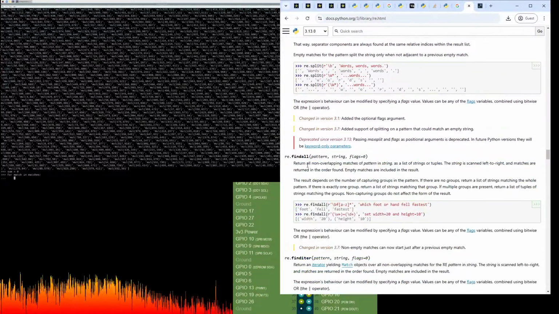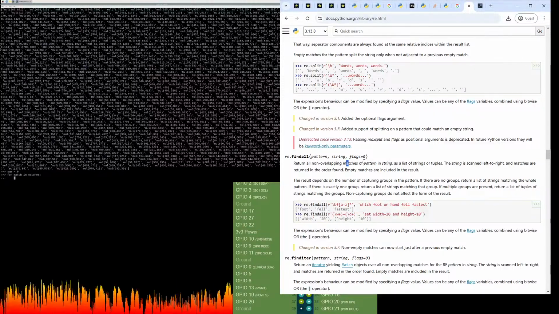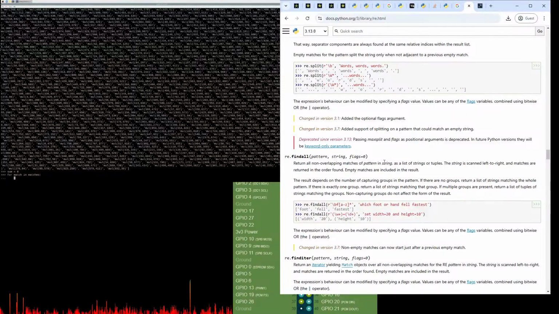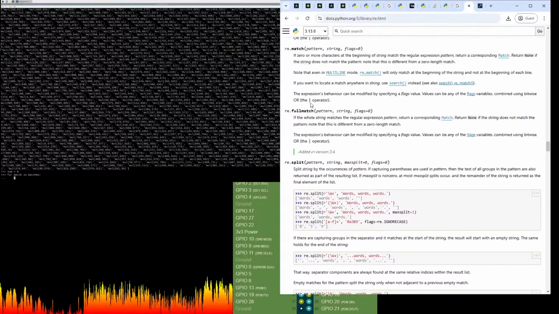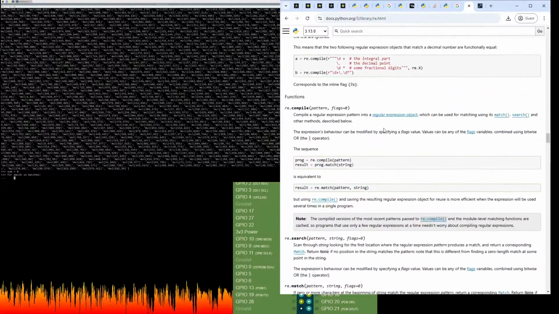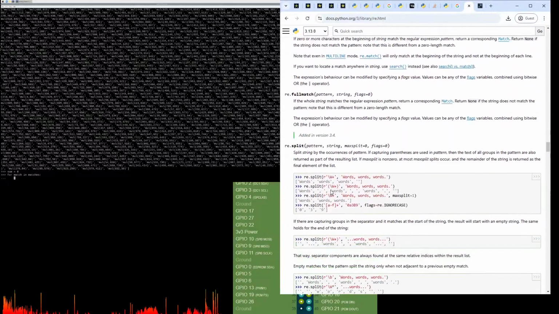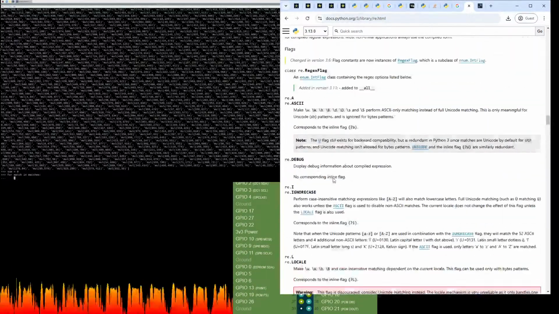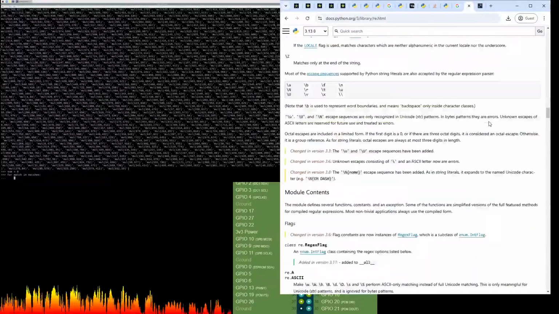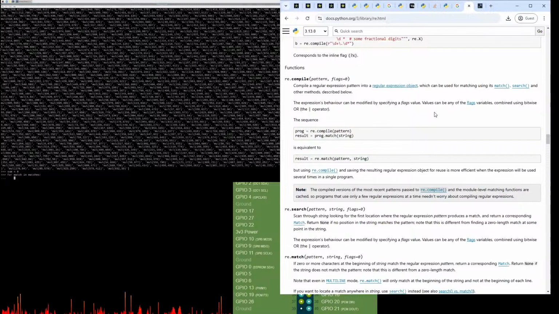So as we saw, this one returns you all instances of that pattern that show up in the string. Some of the other ones just return you the first one, or whether or not there is a match, or where it is in the string. So usually you want to take a look in here and make sure that you're using the right method. Okay, that's too far up. This is where the methods are.